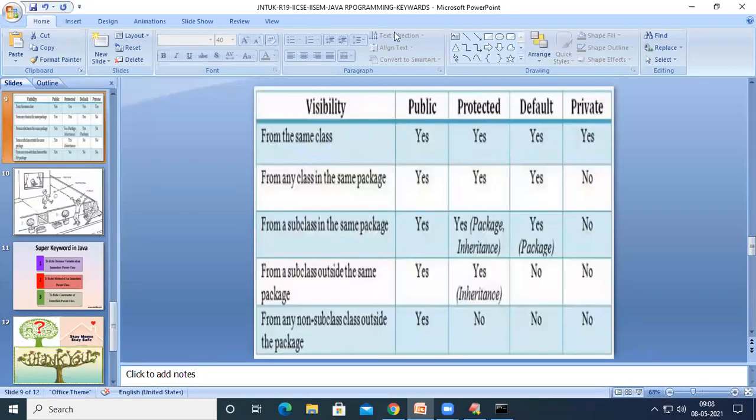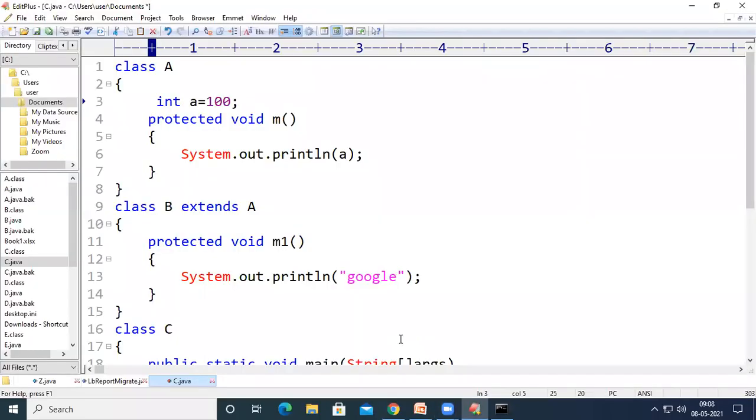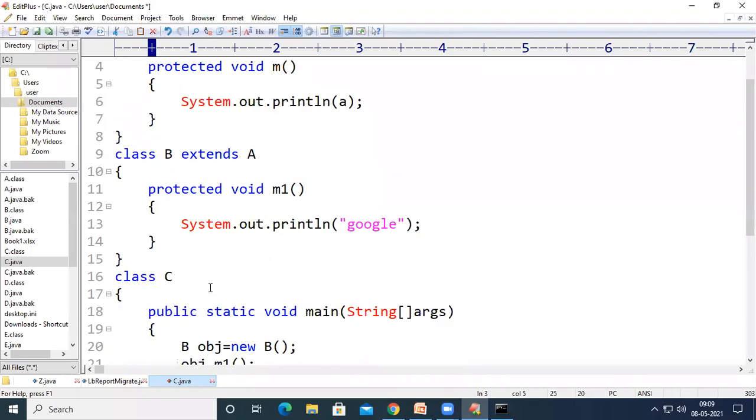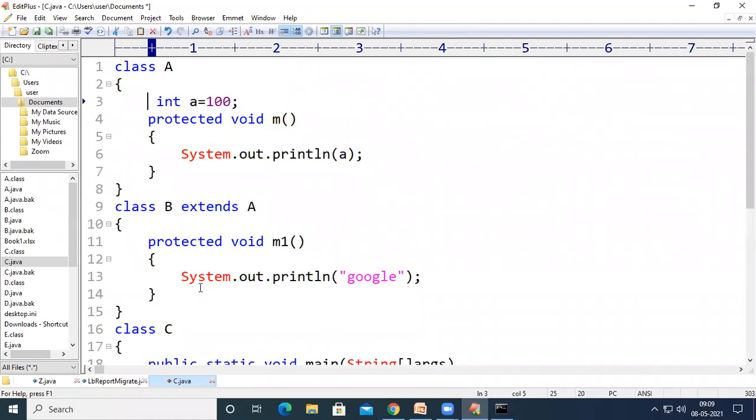Just a second. Right, I got one doubt from the student. What they asked is, if class C is inherited from class A, then can we access the variable A or not?